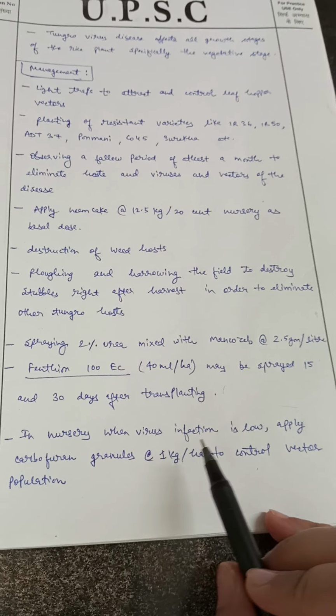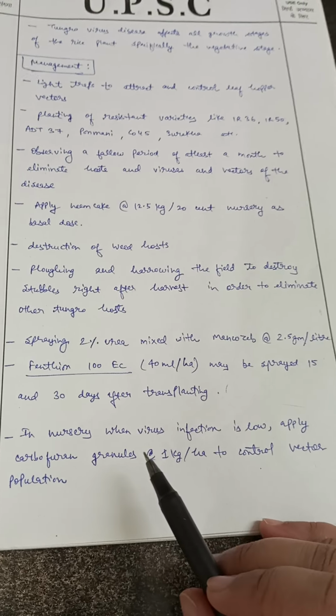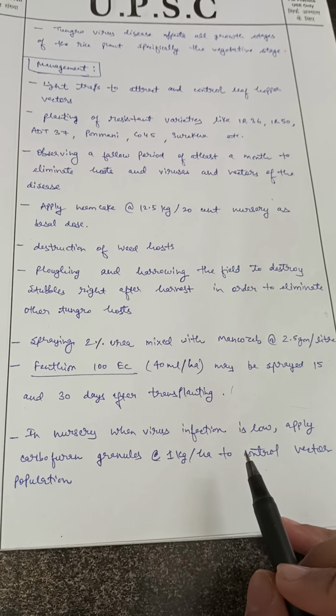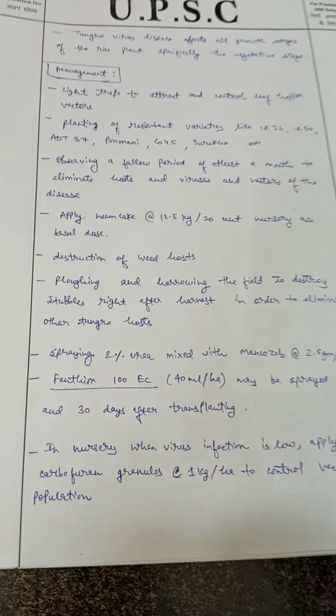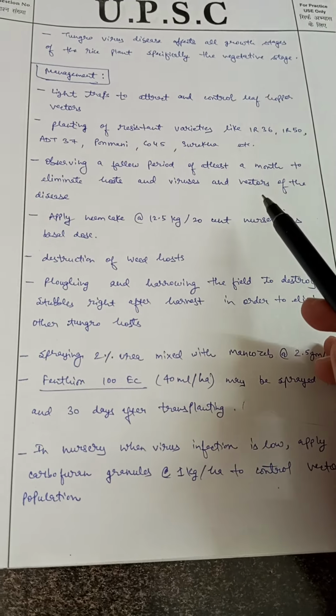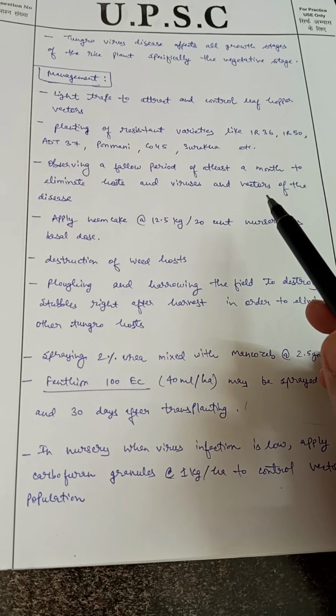In the nursery, when the virus infection is low, apply carbofuran granules at 1 kg per hectare to control the vector population. So these are some of the management strategies to control the rice tungro virus. So in this way you can attempt this question.